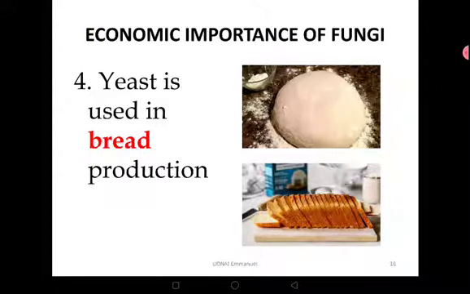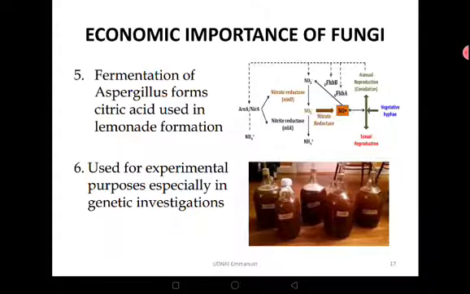Yeast is used in bread production. It's called baker's yeast. It's used to produce carbon dioxide that expands the dough during bread production. Fermentation by Aspergillus forms citric acid, which is used in formation of lemonade.